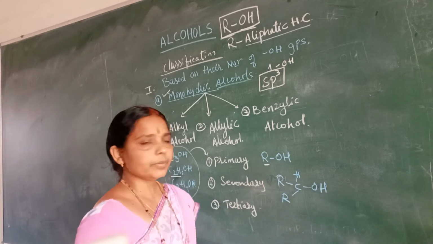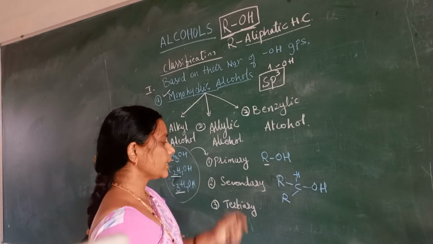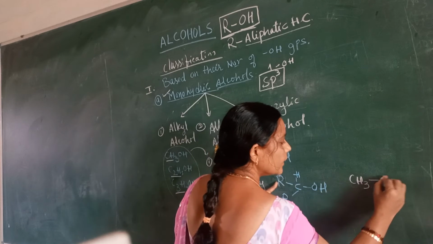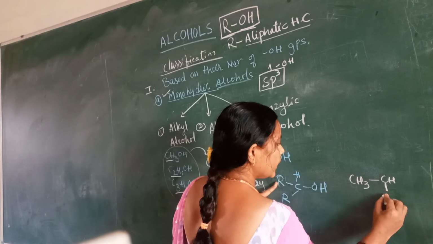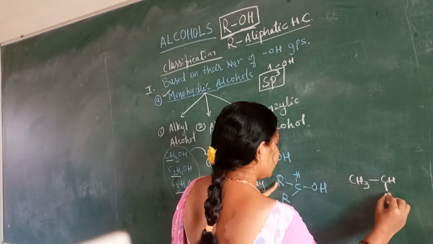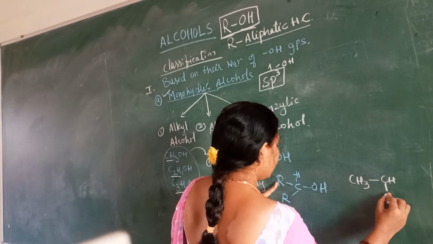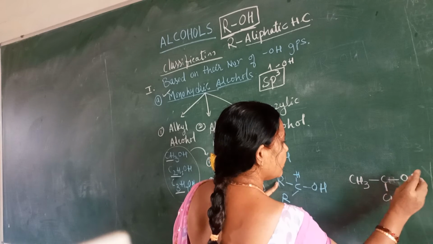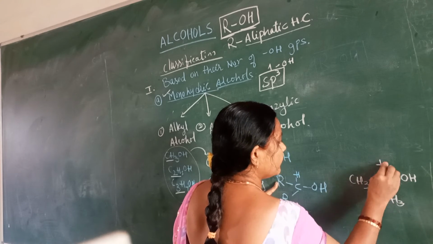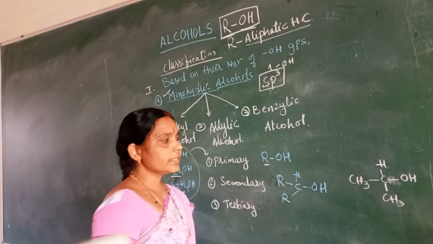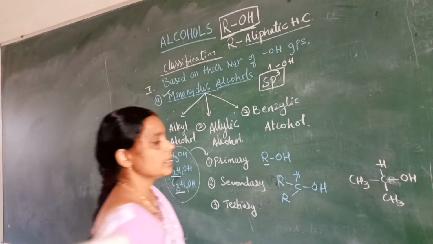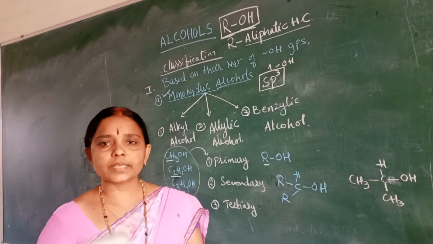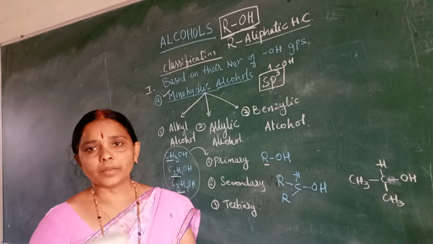What are the secondary alcohols? This is CH3, the R group is 1 here, then CH, then the OH group. What is the name of this compound? How many carbon atoms are there? 1, 2, 3. 3 carbon atoms, so this is propanol.